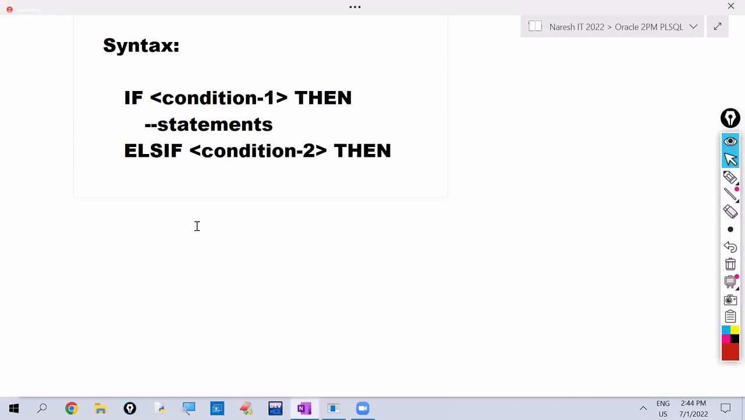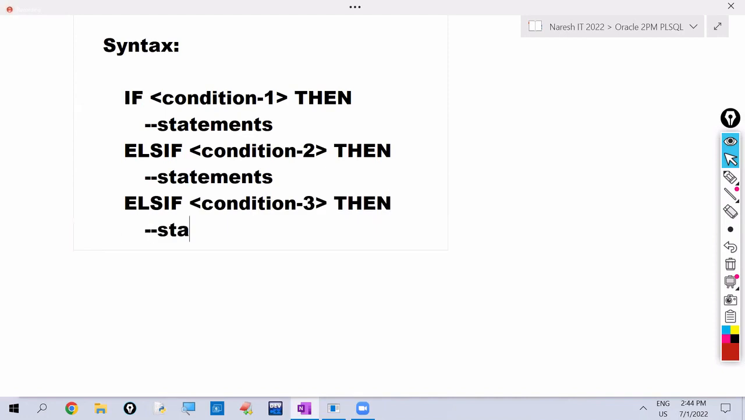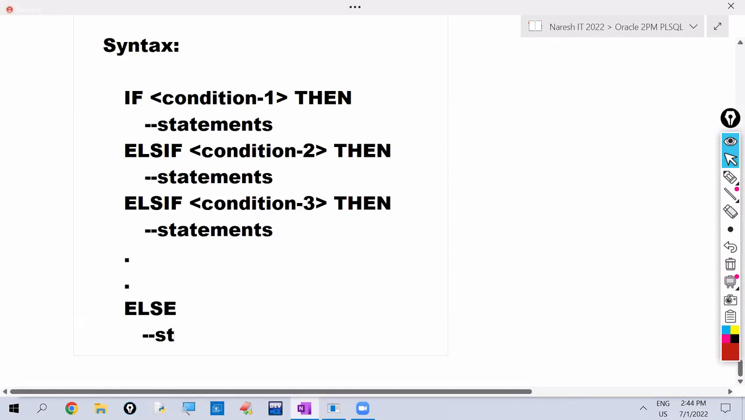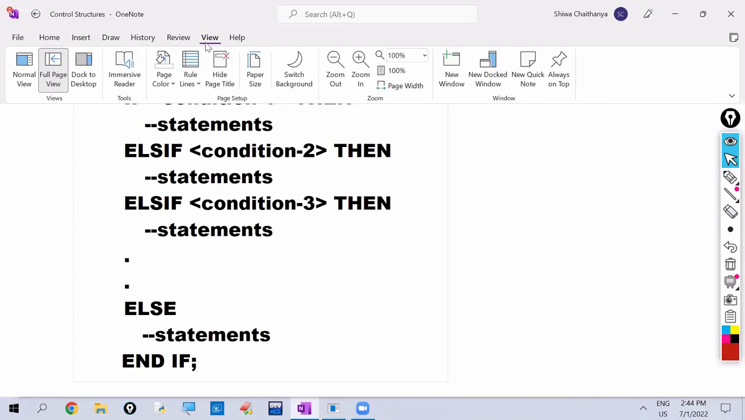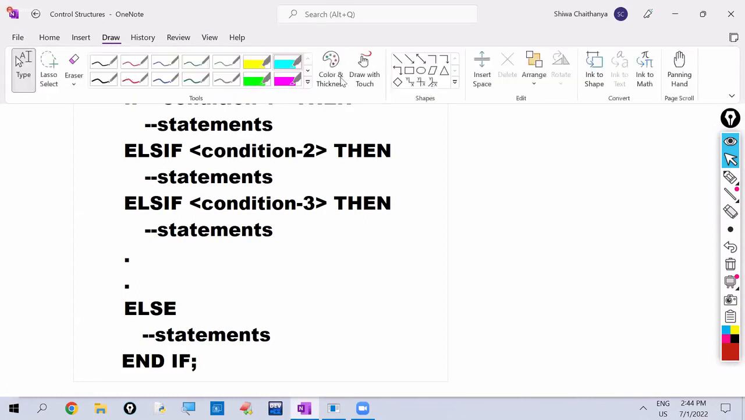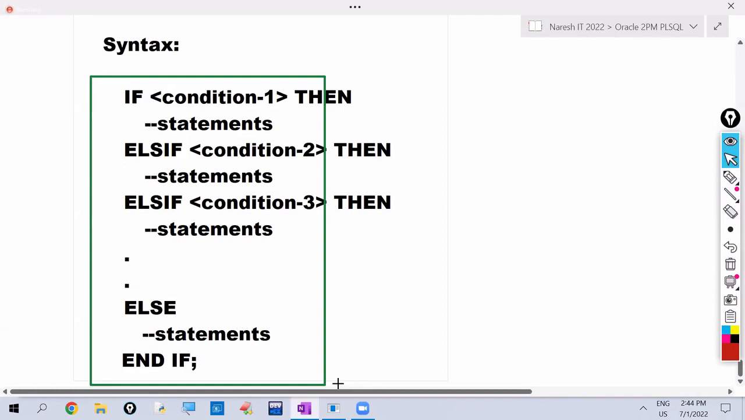Then statements. Okay, else if condition 3, then statements. Okay, so like this we can write any number of else ifs, no limit is there. And finally we write else. Else statements we write. To close this if, write end if. So this is the syntax we have to follow for using if then else if. This is the syntax.